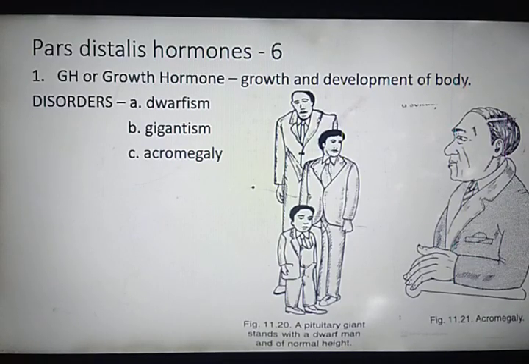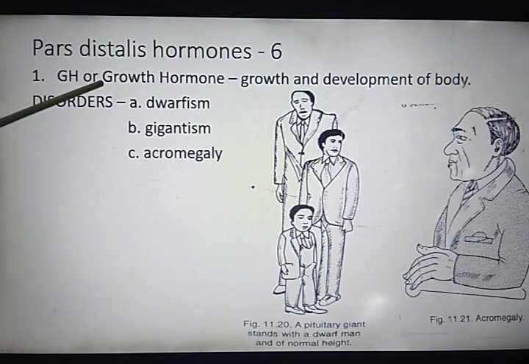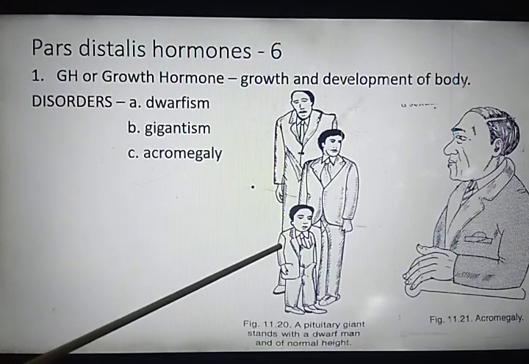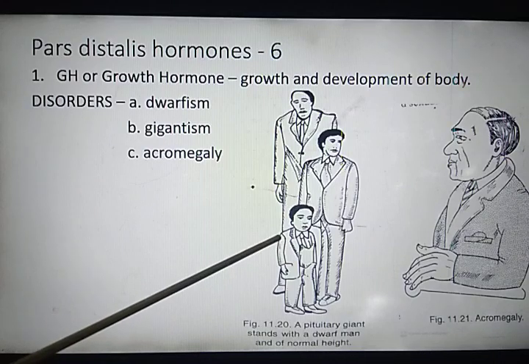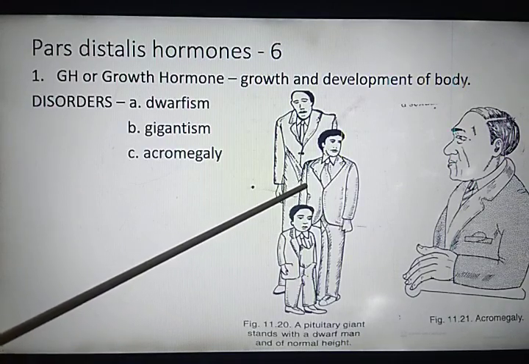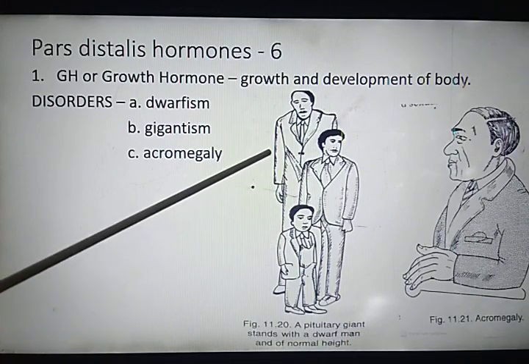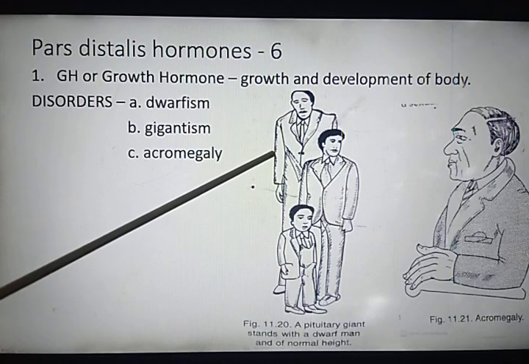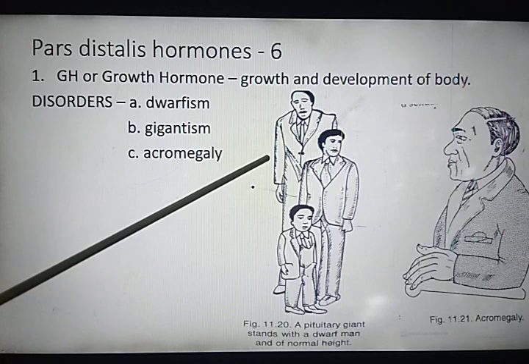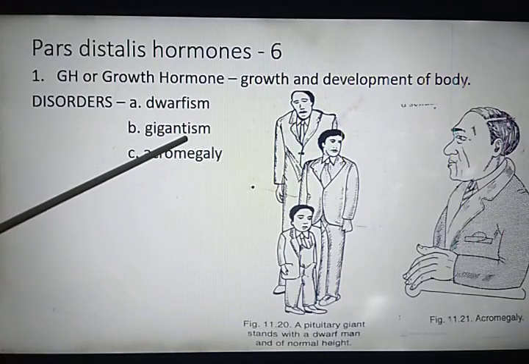If there is low secretion of growth hormone, it results in stunted growth. Means the height of the person will be short as compared to the height of a normal person. And if there is over secretion of growth hormone, then it stimulates abnormal growth of the body and leads to gigantism.